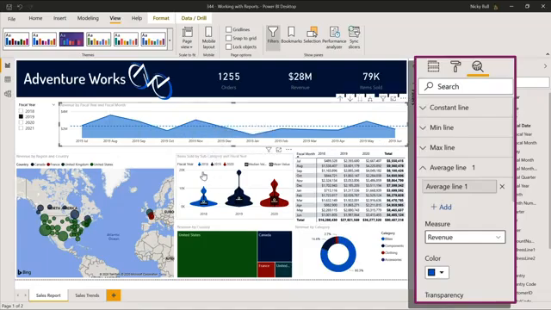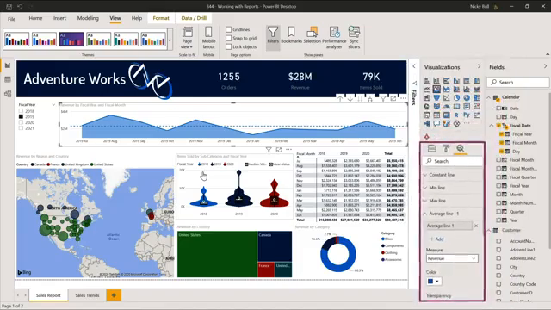We have seen quite a range of tools now, including slicers, filters, hierarchies, and analytics that will help us work more effectively with our Power BI reports. It has been quite a quick overview, but now that you know where all these tools are, you can take some time to investigate them further.